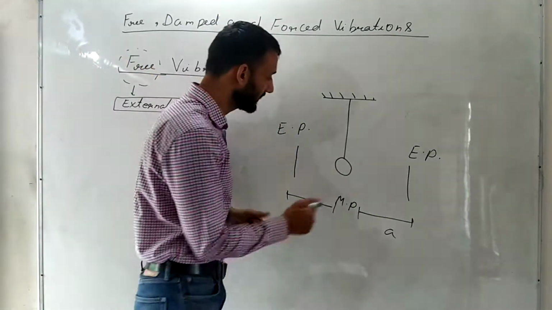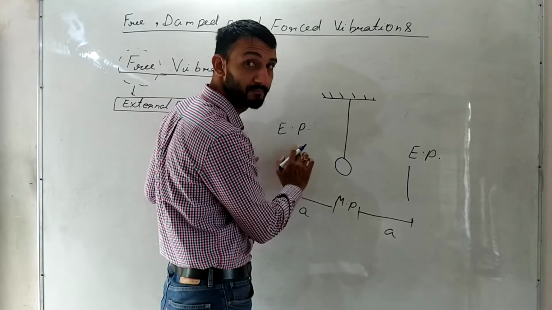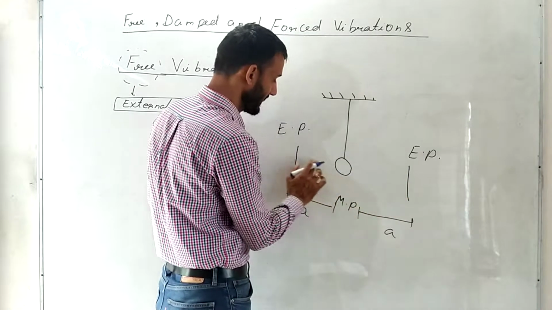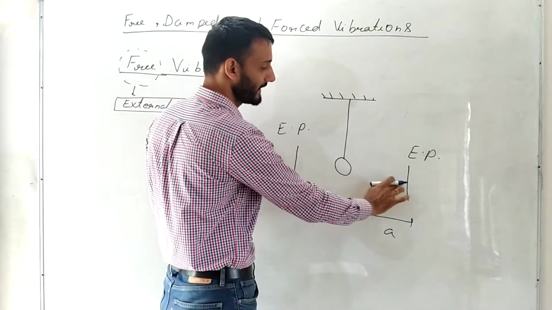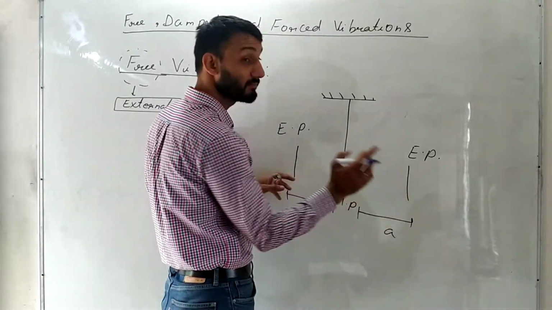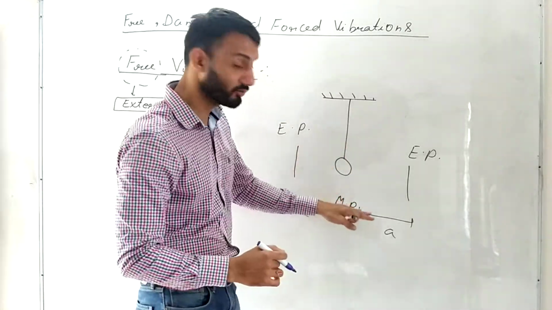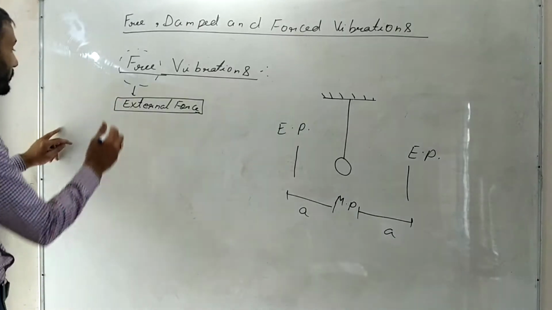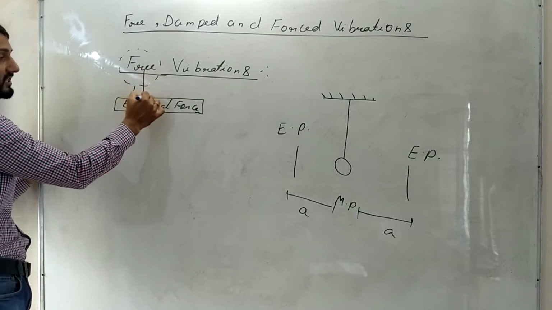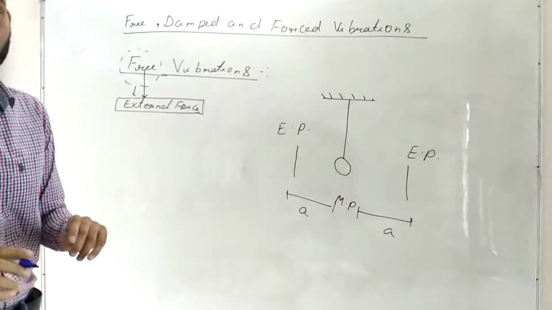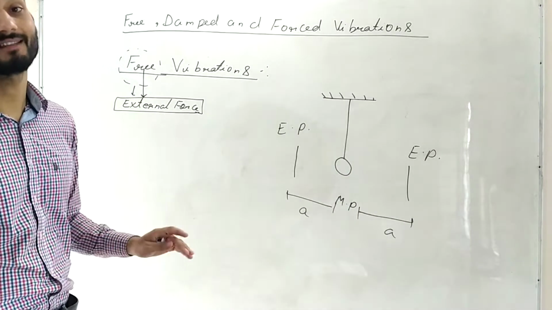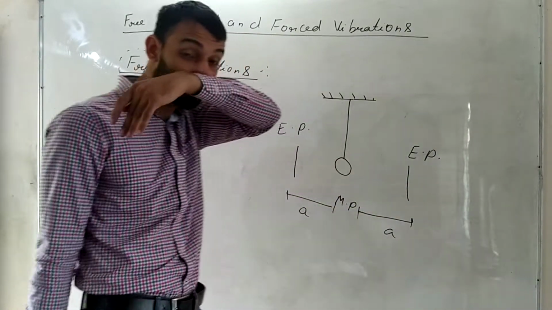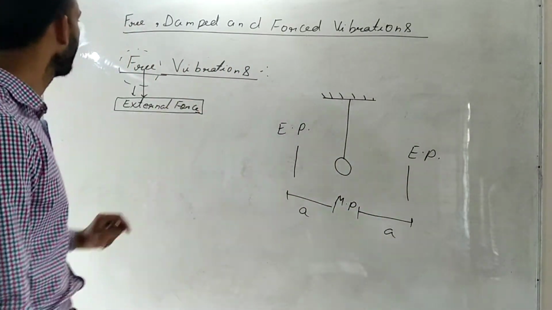So what will happen? The pendulum will start from this point and go up till this point, then come back, and it will keep on oscillating between these two extreme positions. Its amplitude is not going to die. Why? Because there is no external force. This motion is free from external force, no air resistance, nothing. So amplitudes are going to remain the same. This is one example of free vibrations.